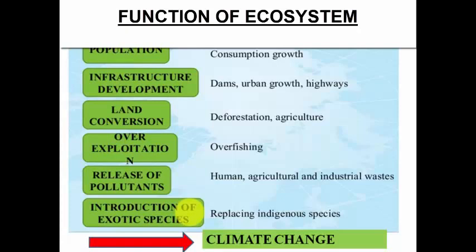But if we talk about natural threats, then climatic change is one of the natural threats to the ecosystem. But climatic threat is not that much, and we have no control over the climatic change, which is a threat to the ecosystem. But we do have control over these human threats. So we should take steps to save our ecosystem and to maintain a balance in the ecosystem.